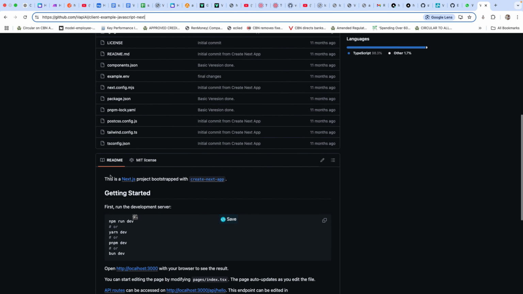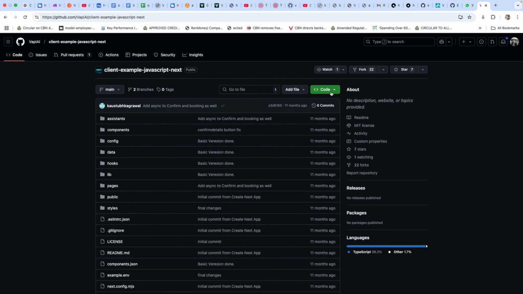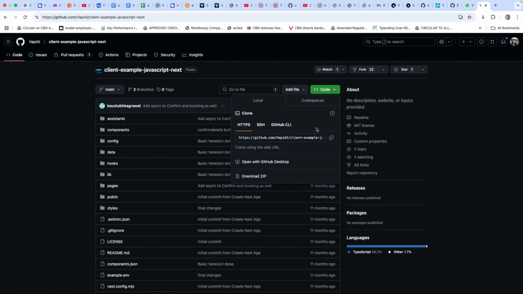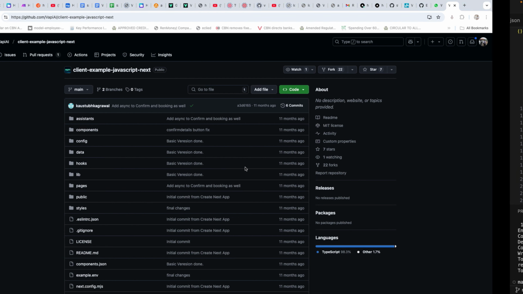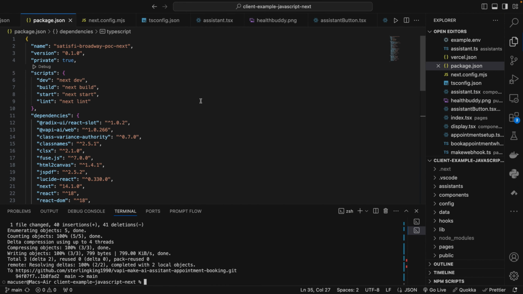You can also just clone this, just copy and clone it on your Visual Studio. So that is what I did, and then I'm just going to show us my Visual Studio. This is it. Okay, so I did clone the project. As you can see, it's still client example JavaScript Next.